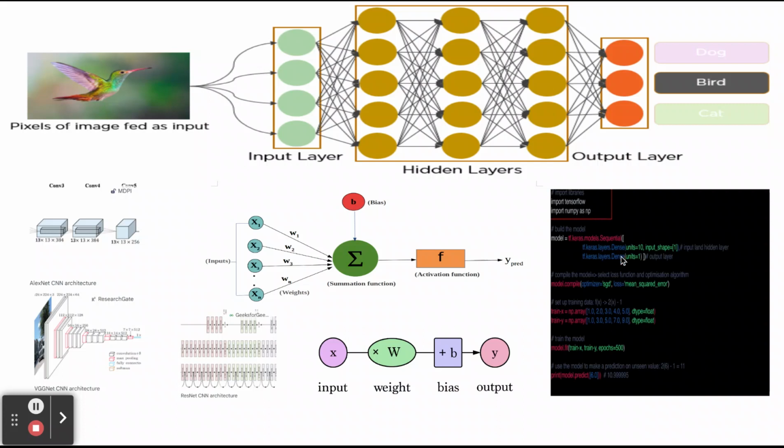So in this format we can create deep learning models using TensorFlow. Here we will create a convolution layer. Then we will get the model and use it for prediction.